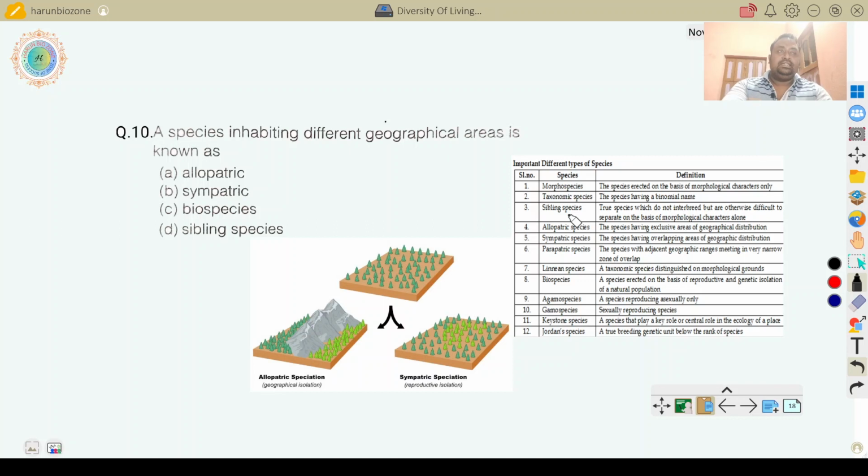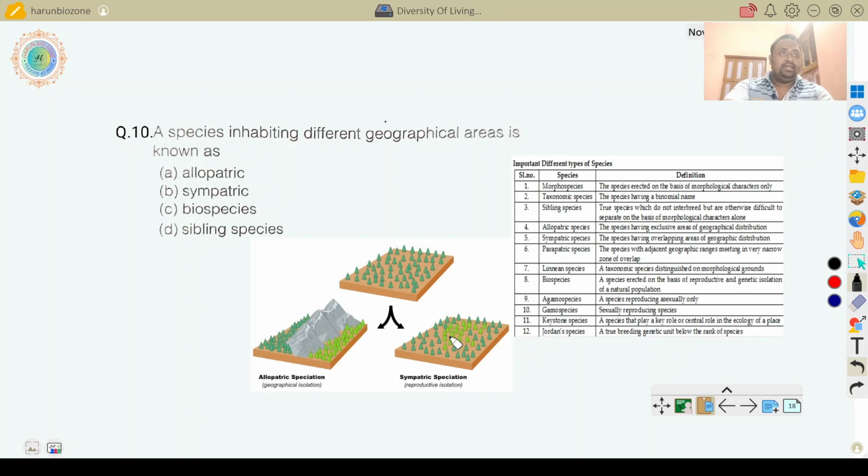That means they are morphologically the same but genetically different. Allopatric species are species having exclusive geographical areas, separated by geographical barriers. And sympatric species are species having overlapping areas of geographical distribution.